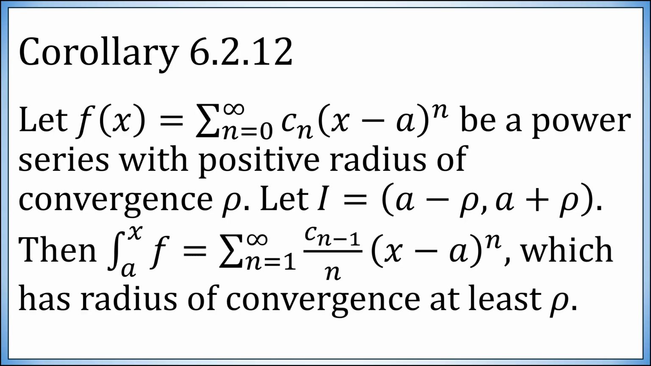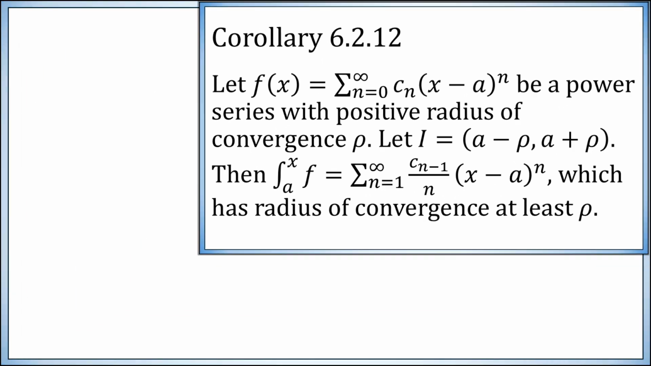Then if we integrate our power series f from a to x, what we end up getting is a power series whose coefficients are c sub n minus 1 over n, where c sub n minus 1 is simply the coefficients of the original power series, but where the index has been shifted by 1, times x minus a to the n. And this new power series has a radius of convergence at least as large as rho, the radius of convergence of the power series we started with.